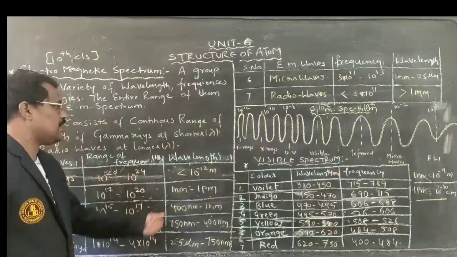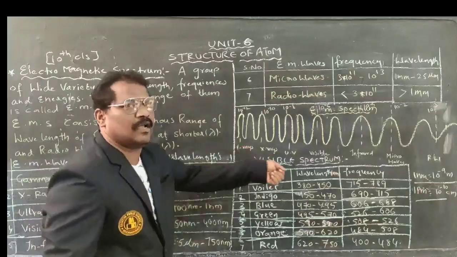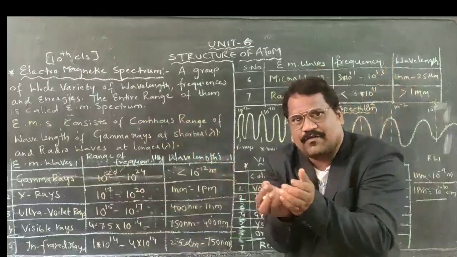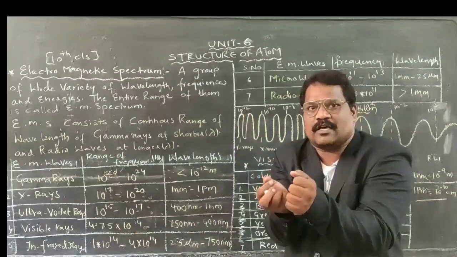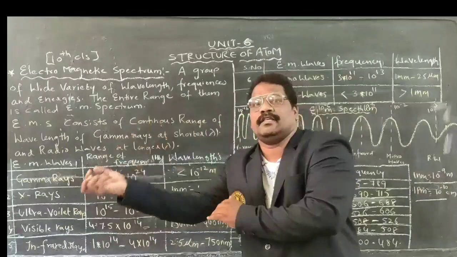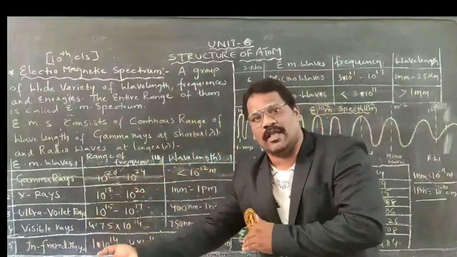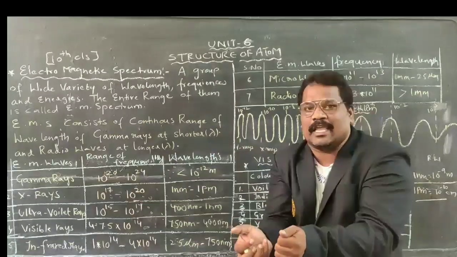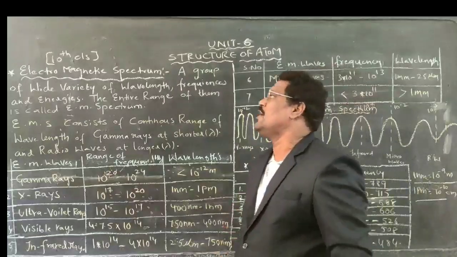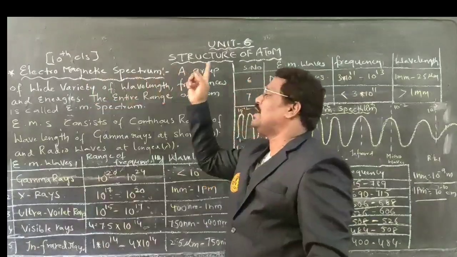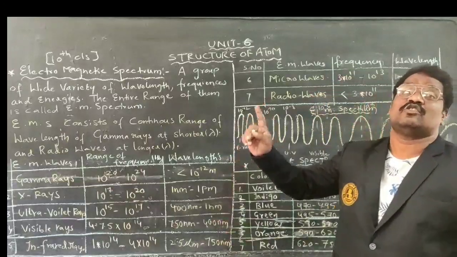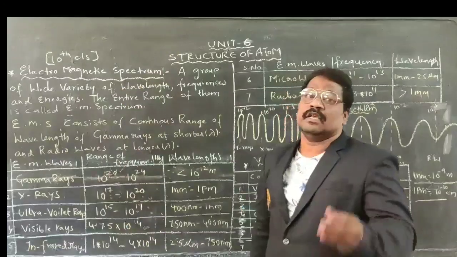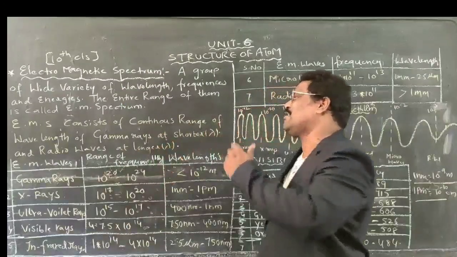Their frequency is different as well as their wavelength, and the energy also differs. When a group of such waves of different ranges of wavelength, frequency and energy is clubbed together and studied, we call it the electromagnetic spectrum.